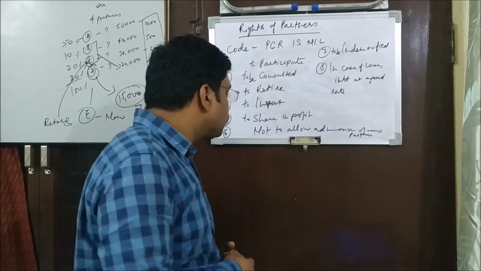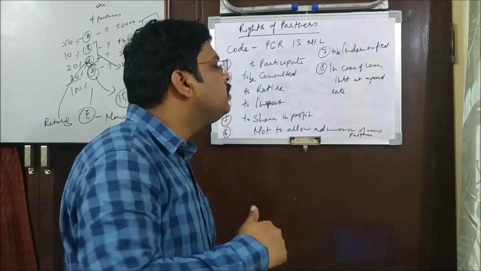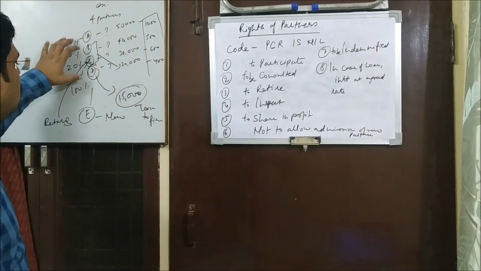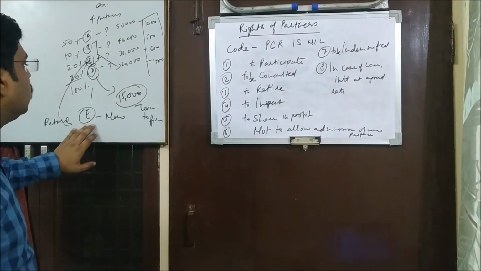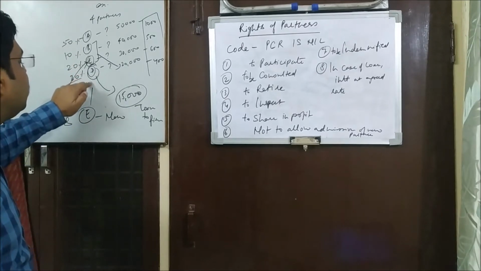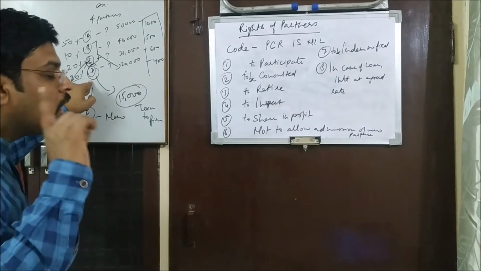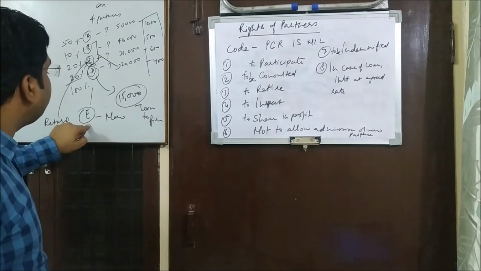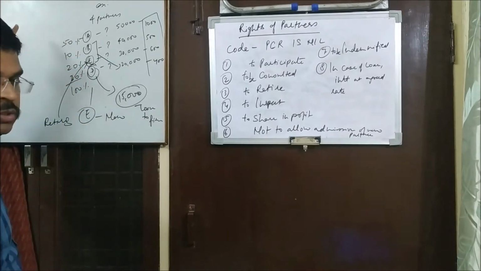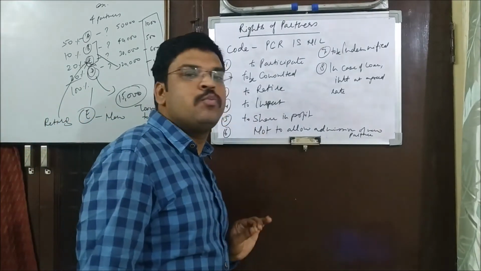Fine. Another, every partner has a genuine right not to allow admission of a new partner. We took the example here of these 4. Then another new partner comes, E. So that has to be with the consent of these 4. If any of them denies, then he cannot enter. They have a genuine right to deny that. Why? Because if any other partner joins the partnership, their share of profit will reduce. So they have a very genuine right to disallow any new partner.